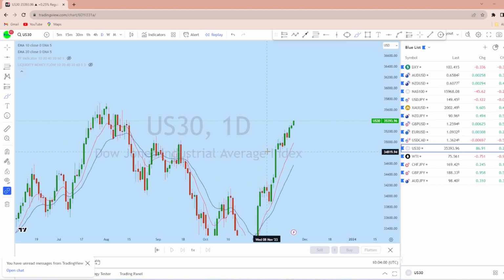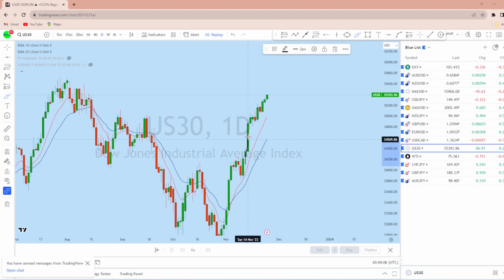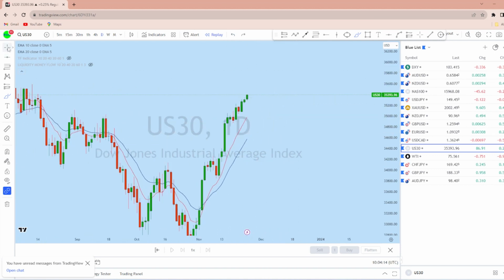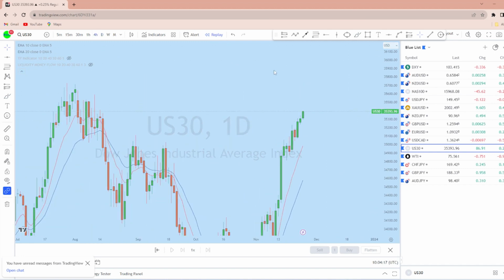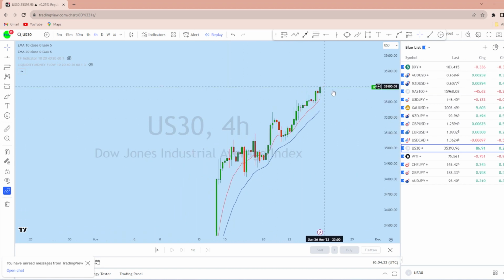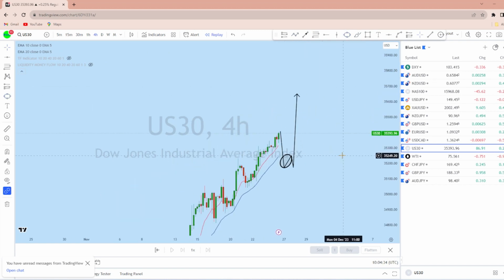Now looking at the daily time frame on US30, from the daily perspective, this is a strong bullish impulse. The price was creating a series of higher highs and higher lows, which is a typical uptrending market structure. If we look at a further lower time frame, this is a narrower bullish channel. I will be waiting for another break of structure at any of these liquidity zones. If the price breaks down and gives us a suitable entry, we'll look for going long on US30 with a high probability trade setup with our students.